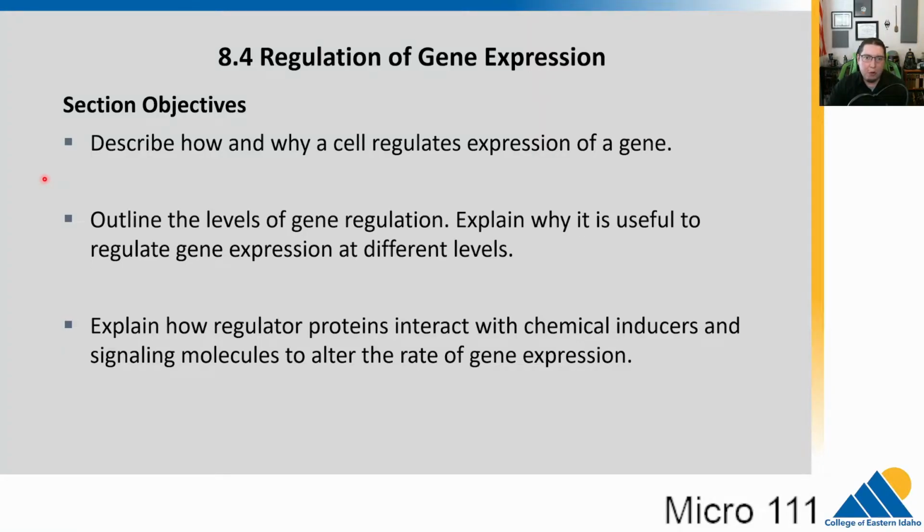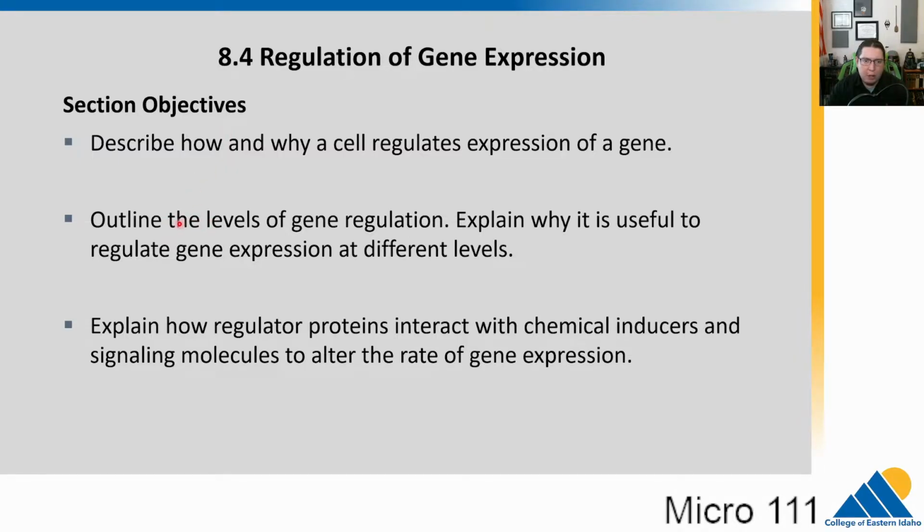All right, in chapter 8.4, we're going to discuss the regulation of gene expression. So we talked previously about how gene expression occurs. We have transcription and then we have translation, but what controls that? That's what gene regulation means. What controls it? We're going to talk about some of the reasons why a cell might need to regulate its gene expression.